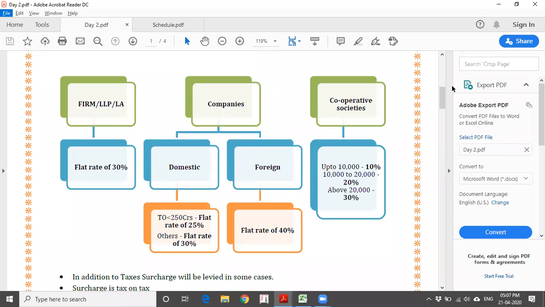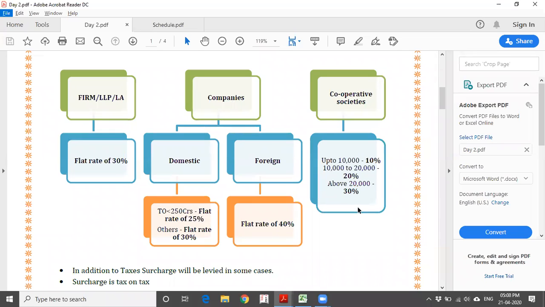When it comes to cooperative societies, the first 10,000 is taxed at 10%, 10,000 to 20,000 at 20%, and above 20,000 at 30%. These are the categories you have.